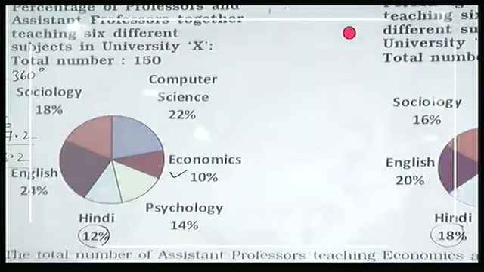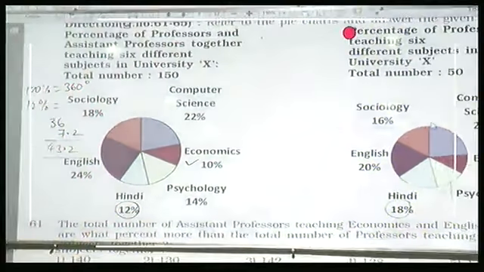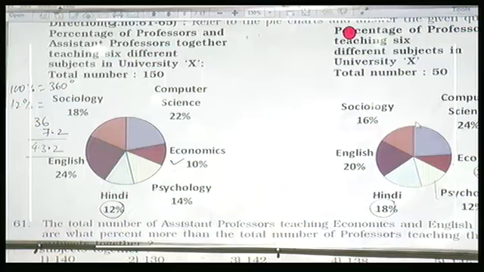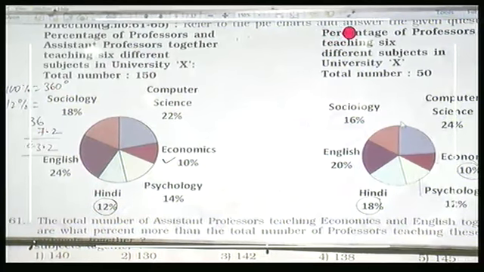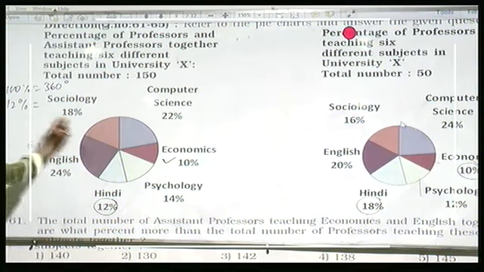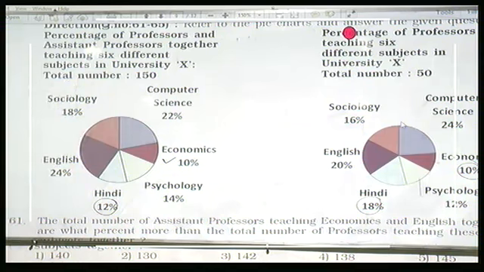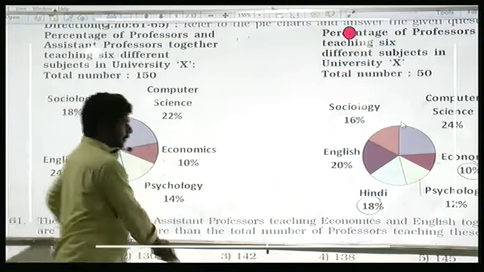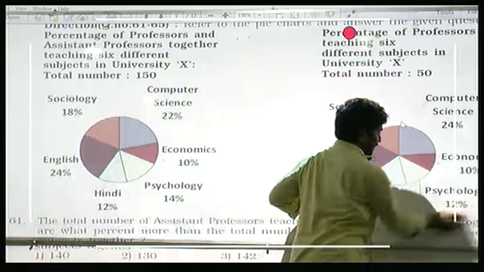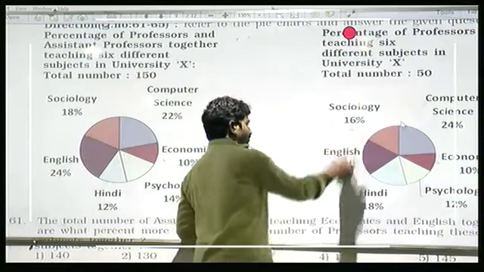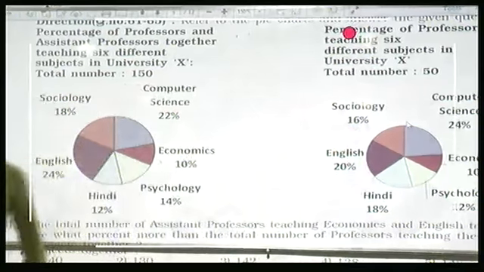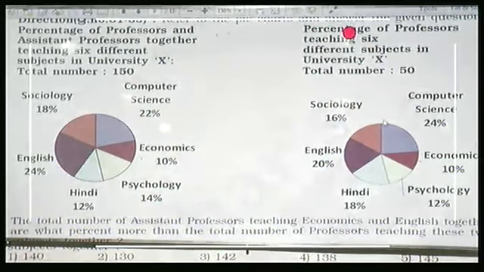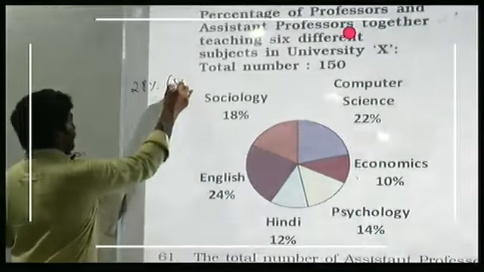What percent of professors are teaching psychology and sociology together, out of total number of professors and assistant professors teaching in these two subjects together? It asked about percentage. Professors in psychology and sociology: psychology 12, sociology 16, total 28% of 50.